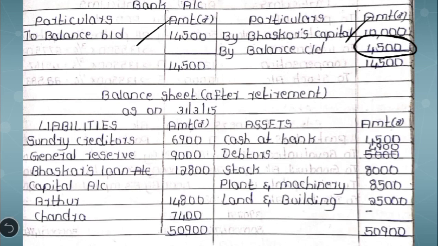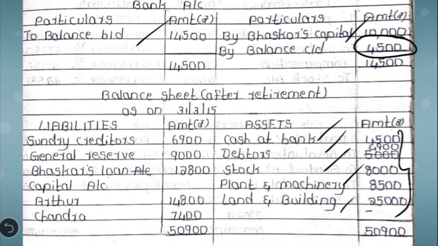After this, we are going to prepare the balance sheet. Please remember that on the asset side, except cash or bank balance, we have to show others at their original values. Coming to the liability side, except capital, we have to show other liabilities at their original values. So cash at bank, we write the closing balance, that is 4,500. Other assets, stock, plant and machinery, and land and buildings, we write at their original values.